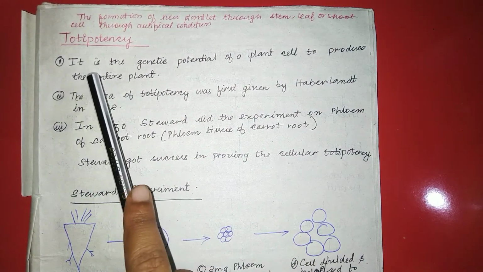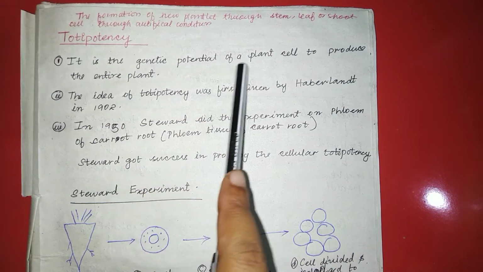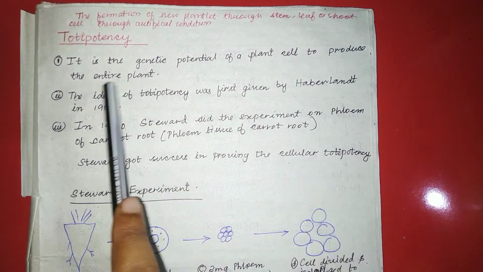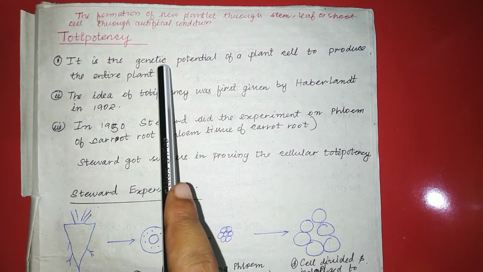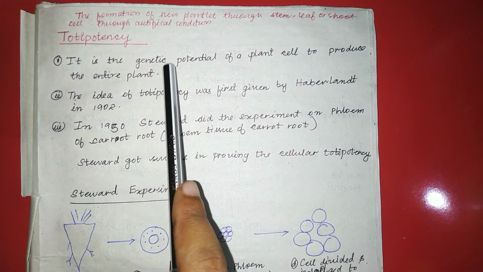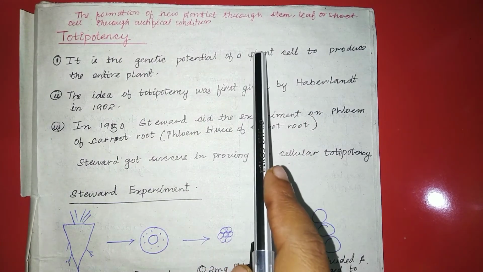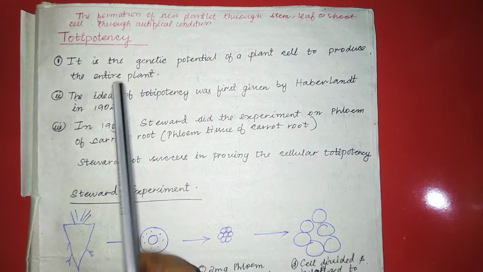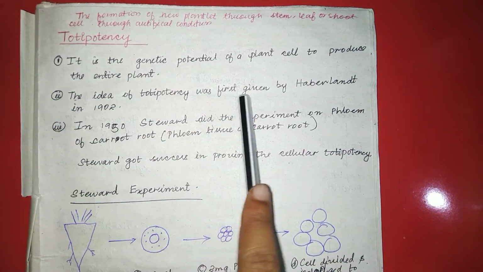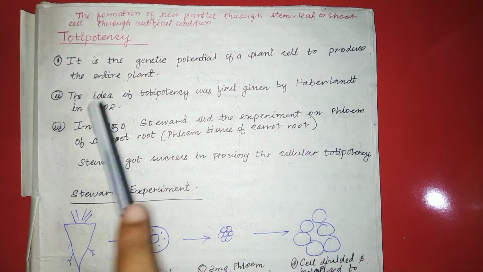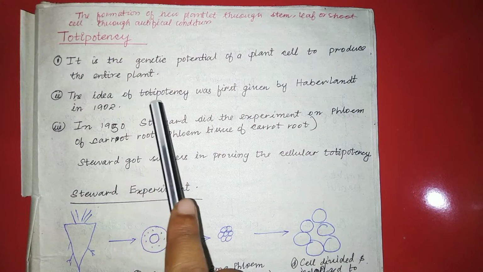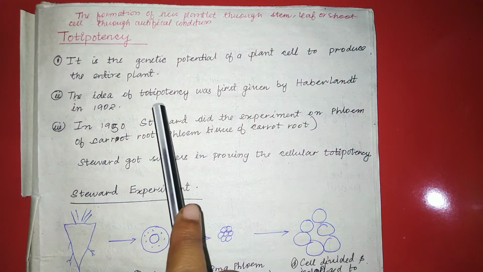Totipotency may also be defined as the genetic potential of a plant cell to produce the entire plant. The idea of totipotency was first given by Haberlandt in 1902.